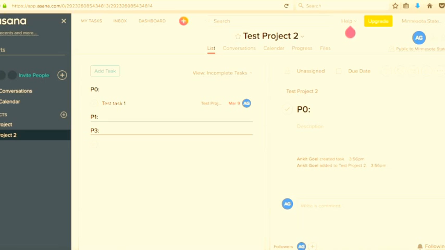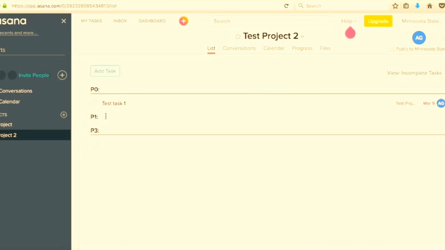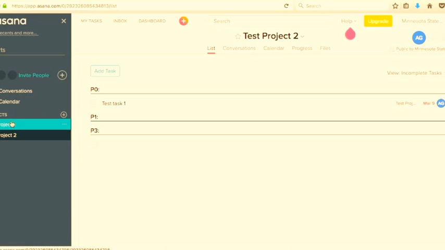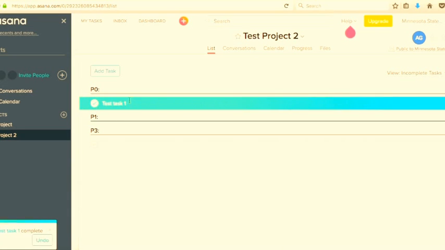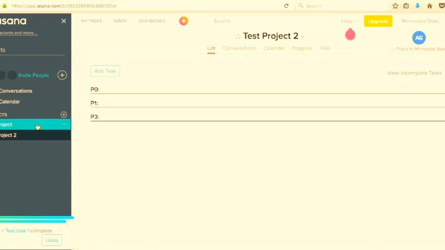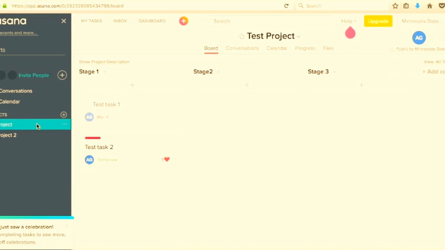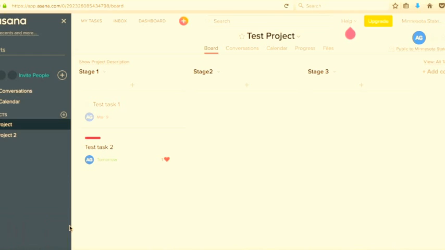As you can see, it looks like this is a duplicate copy, but it is not. There is just one copy of the task, and if the task is completed in one project, it will be marked as completed in the other one. Let me do that here. I'll press mark completed, and if I go to test project 1, you can see that this task is now completed. So a task can live in multiple places.